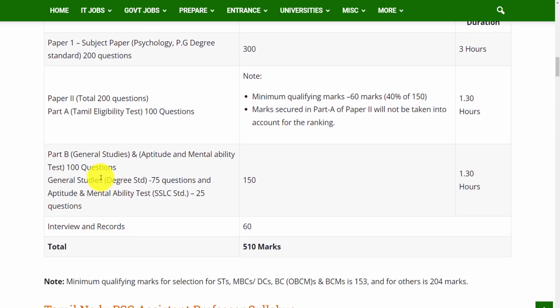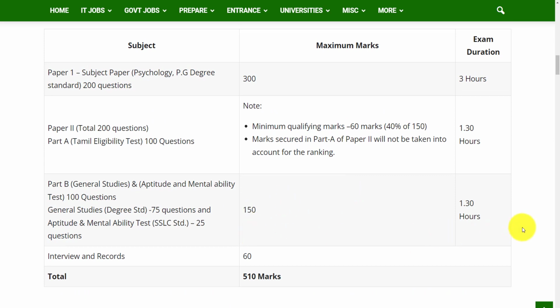And part B will consist of general studies and aptitude and mental ability test, and there will be a general studies subject which is of degree standard and you will get 75 questions from that, and aptitude and mental ability test is of SSLC standard and you will get 25 questions, so total 100 questions, and the total marks is 150 and the time duration is 1.5 hours. And there will be an interview and record session which is for 60 marks, so the total marks is 510.